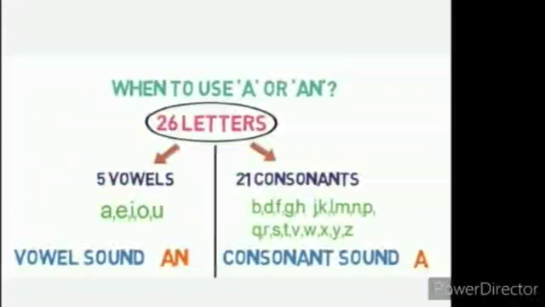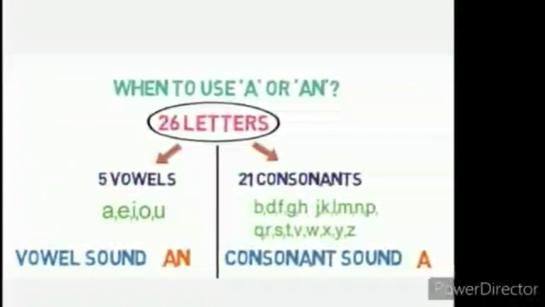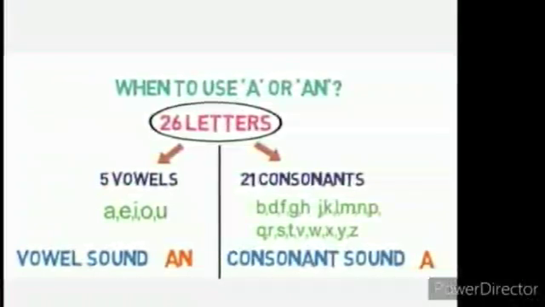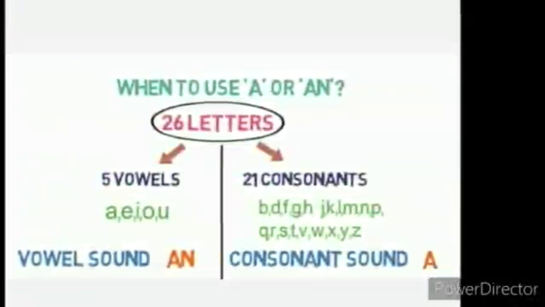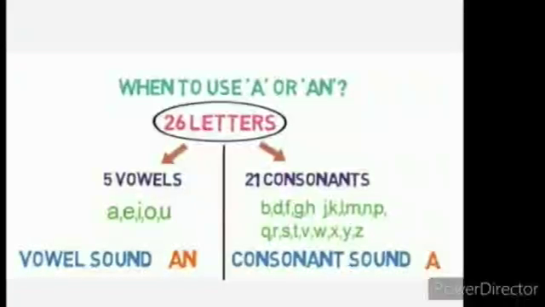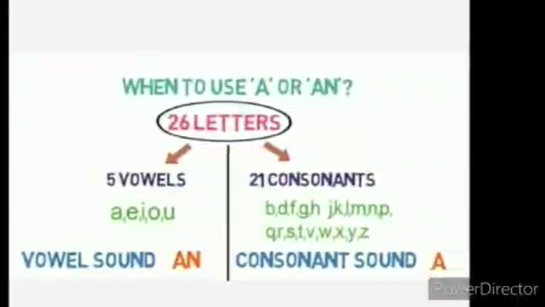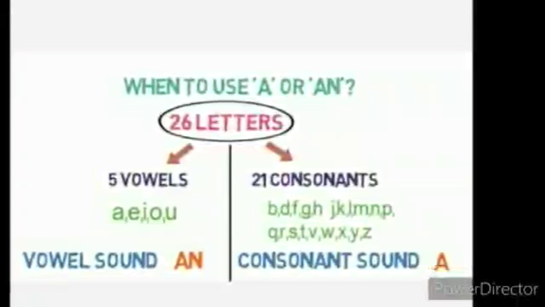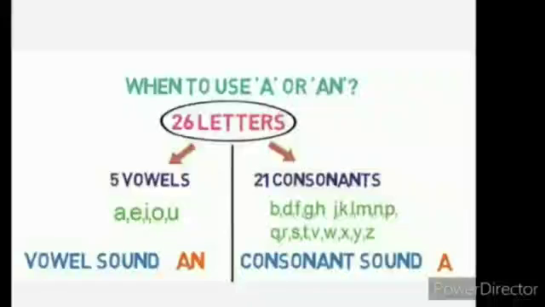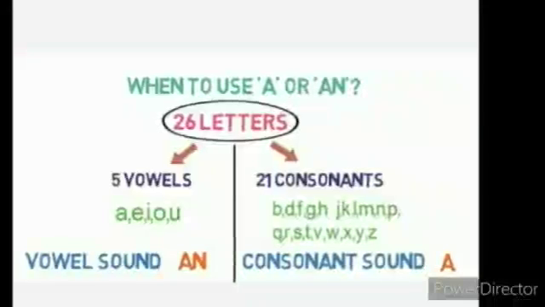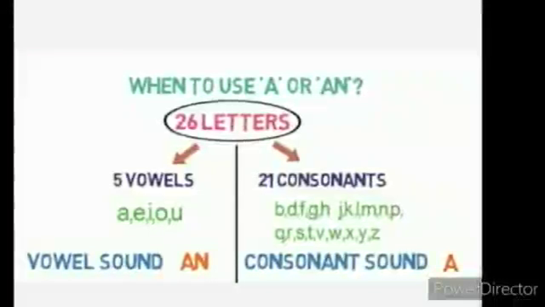As we all know, there are 26 letters. From it, 5 are vowels and 21 are consonants. What are vowels? Vowels are a, e, i, o, u. We use an before any of the vowels. And before a consonant, we use a.